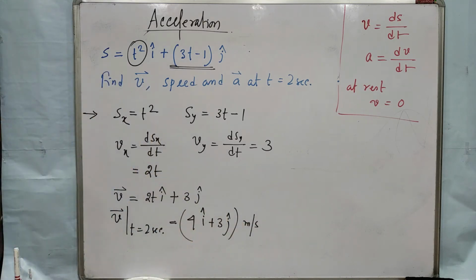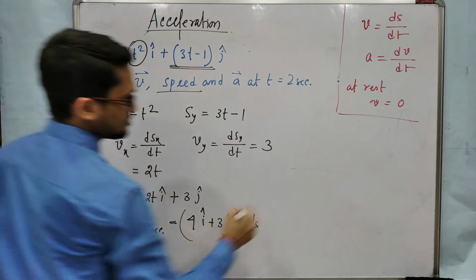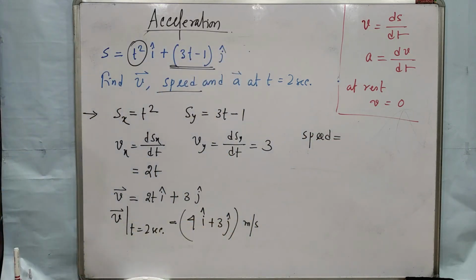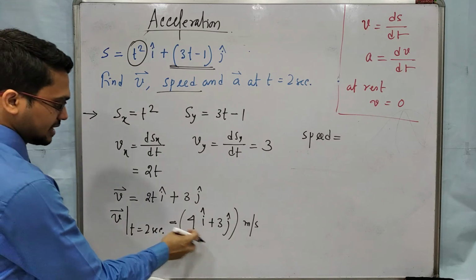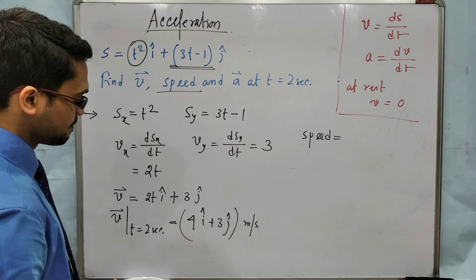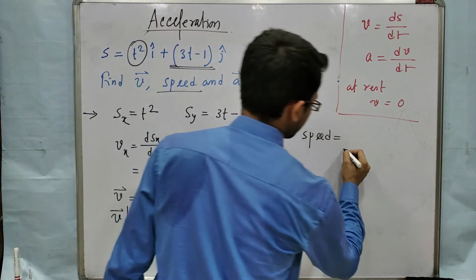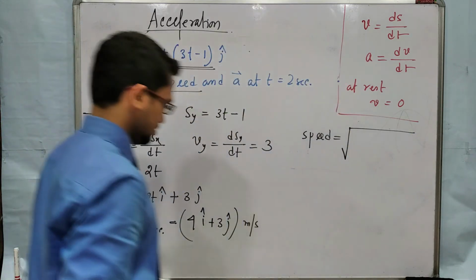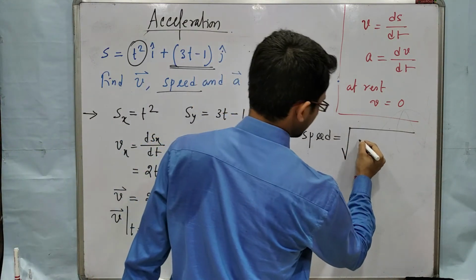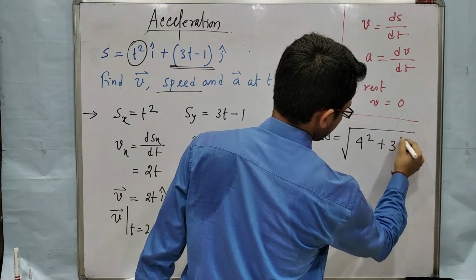Okay, now we have to find speed. Speed means magnitude of velocity. Magnitude of velocity means this is along x, along y. So x and y are perpendicular to each other, we all know. So we will use simple Pythagoras equation, that is root over this square plus this square. So 4 square plus 3 square.